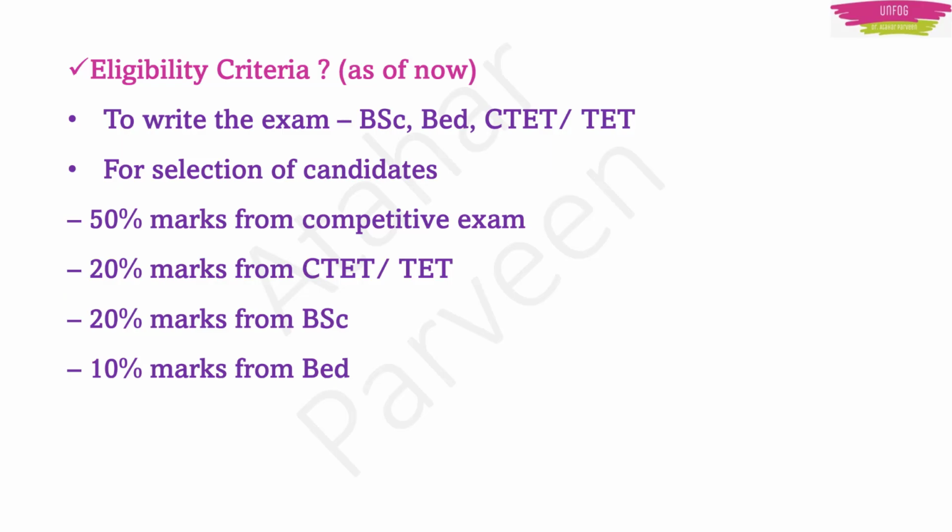Here the GPSTR competitive exam will be there, and in that, 50% marks they will take. Then from your Karnataka TET or CTET, they will take 20% marks. Then from your graduation, they will take 20% marks. And from your B.Ed result, they will take 10% marks. So all this will be considered and then you will be shortlisted for the merit list. So all this is very important.